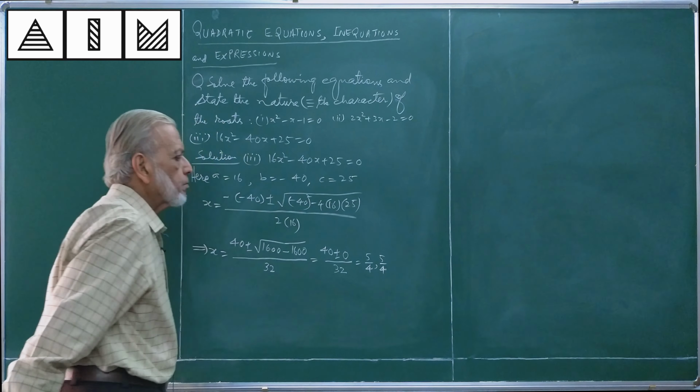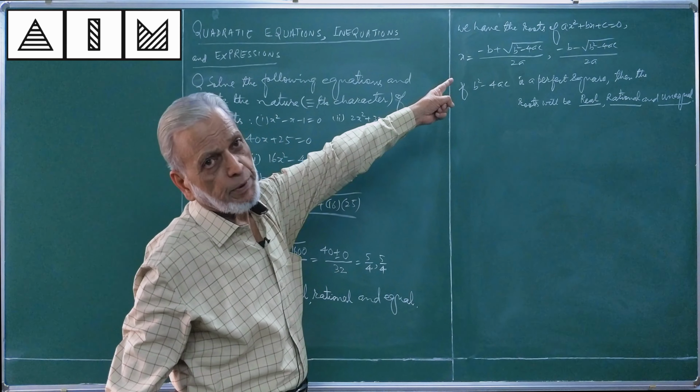Is a perfect square, then the roots will be real, rational and distinct. You say distinct, you say different, you say unequal, all mean the same.